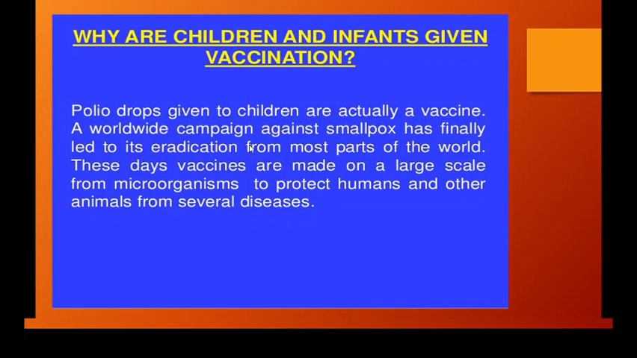Worldwide campaign against smallpox has finally led to its eradication from most parts of the world. Means smallpox has been completely eradicated, completely gone from some parts of the world. These days vaccines are made on a large scale from microorganisms. These vaccinations are prepared from the microorganisms to protect humans and other animals from several diseases. Yes students, did you get the idea? Did you get the knowledge regarding why children and infants are given vaccination? Why it is essential to have vaccination?